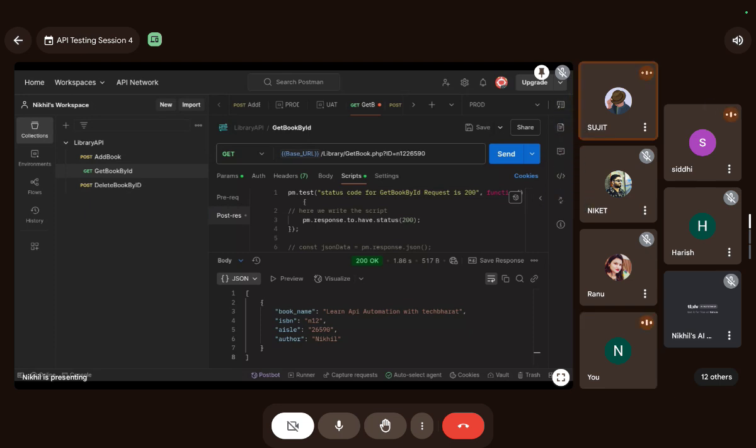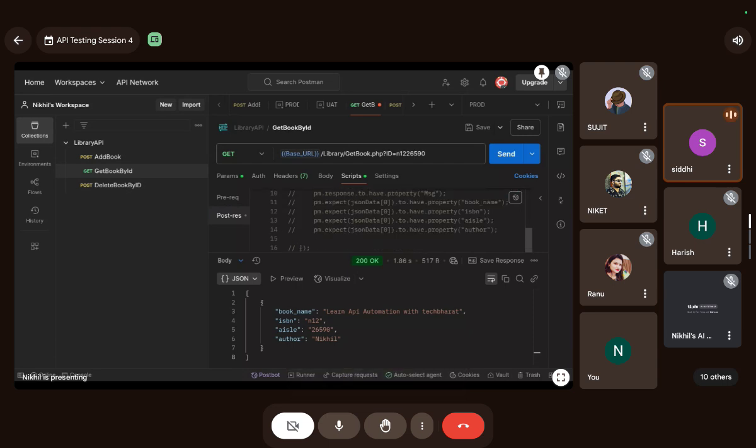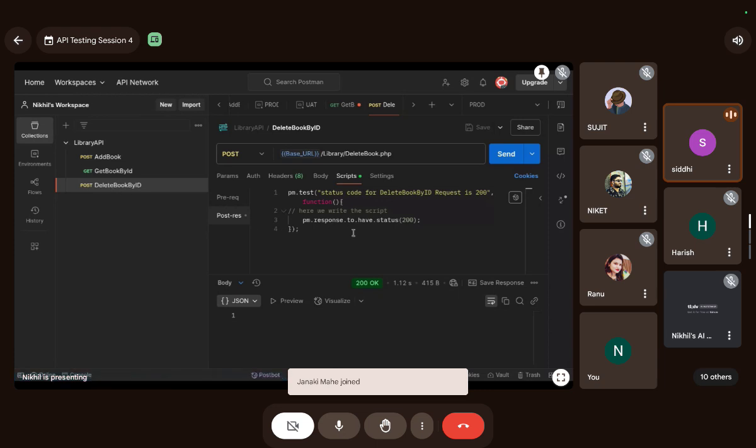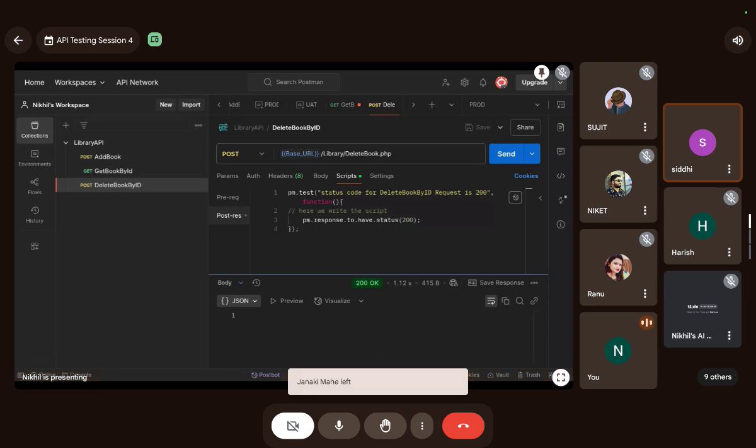We have a doubt under ISBN and AISLE, what we need to add for different requests. In POST also we have data under ISBN and AISLE that we are adding, and in GET also. How could I understand what I need to add under ISBN and AISLE? Did you attend the last class?